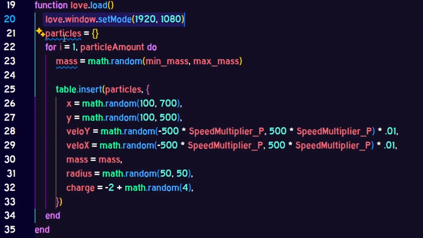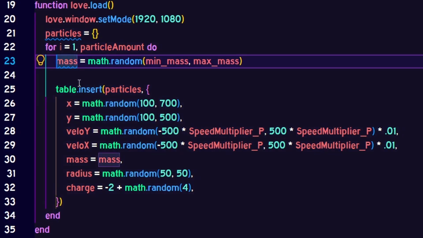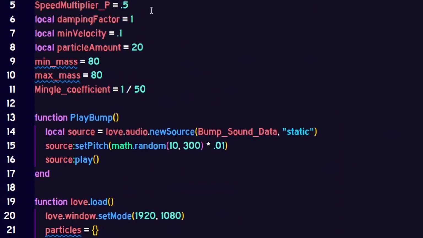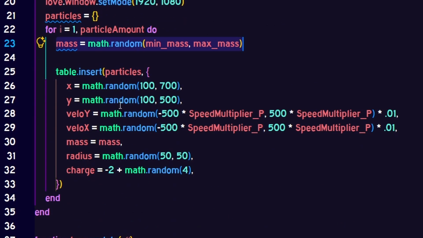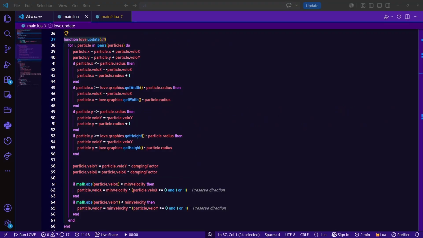I set up the window, created a table to load up with particles in a generic little for loop, each with random mass bounded by the earlier values prior to the load function. I also have some other variables inherent to each particle that will be used later during collision, velocity, and drawing updates. Simple enough. Now here's where my favorite parts of simulation design lie, the update function. This is where we handle all collision, velocity, and position updates.